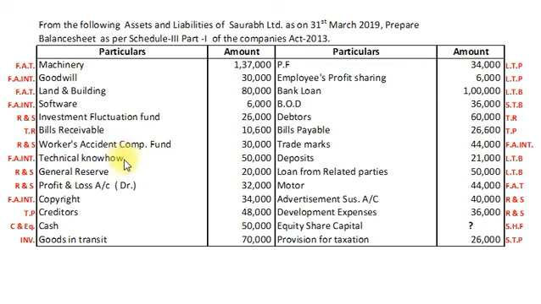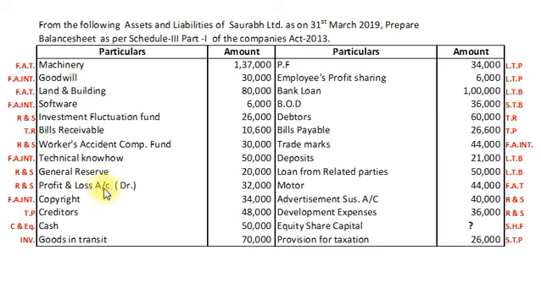Technical know-how is an intangible asset and will be recorded under non-current asset as a fixed assets intangible. General reserve will be recorded under shareholders fund as a reserve and surplus.